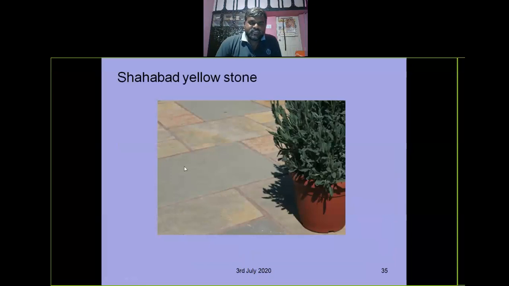See here, the joints are racked by cement mortar. This is called nothing but pointing. Pointing means racking of the joints with cement mortar, neatly packing with cement mortar. These joints are called pointing.